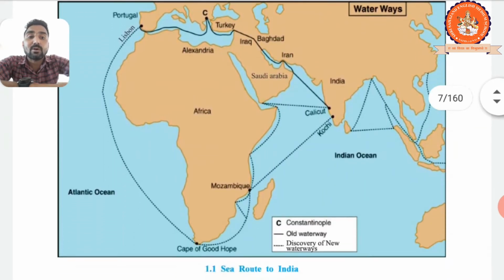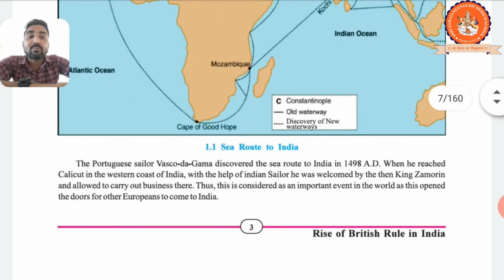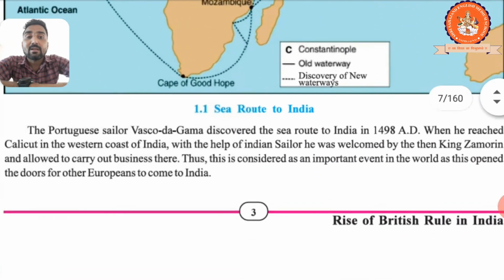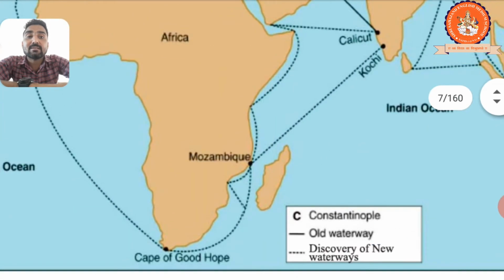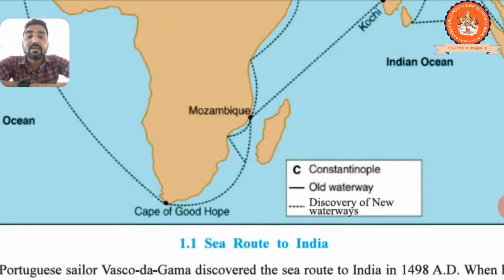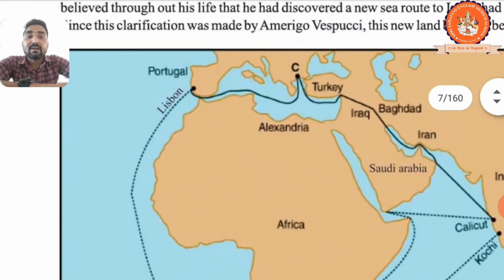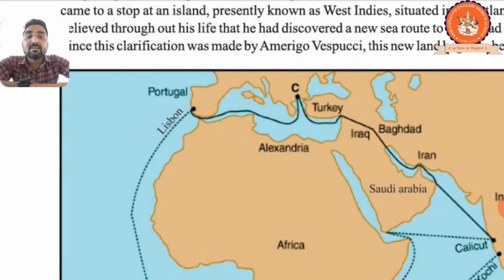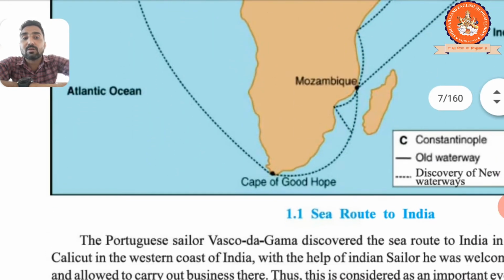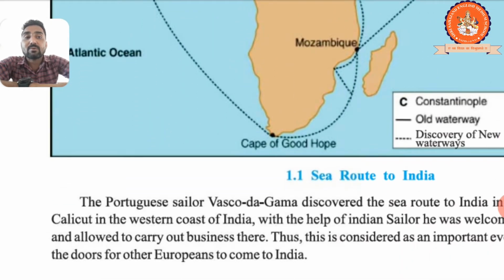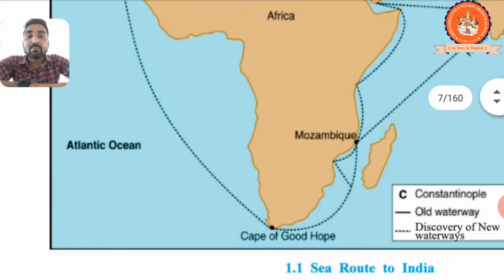Okay. Now further, with the economic assistance from the King of Spain, Christopher Columbus began his adventure of discovering a new sea route in 1492, which again came to a stop on an island presently known as the West Indies and situated in the Atlantic Ocean. Please, I'll explain line by line. Hold it. See, look. After Bartholomew Dias, who discovered the Cape of Good Hope, right, with the economic assistance from the King of Spain.